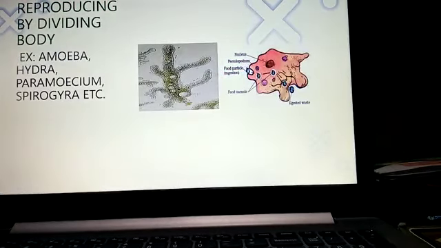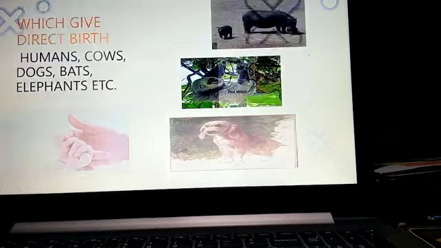So here you can see the pictures of the animals which reproduce by dividing their body. The examples of these are amoeba, hydra, paramecium, spirogyra, etc. The second picture what you can see is amoeba. The first picture is a hydra. Okay, children. So these animals divide their body and give birth to the young ones.